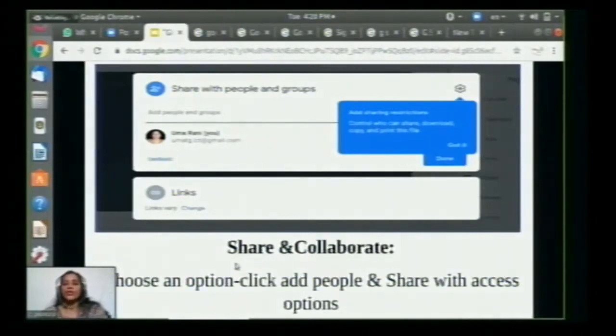Then coming to the sharing and collaboration, you can choose an option like click and add people and share with access options like any other Google Slides, Google Docs, and everything.